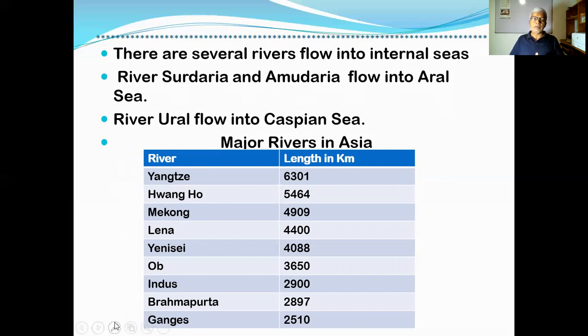Therefore, these rivers are very important in human activities too, because they supply water to industries, agriculture, and other human activities. Therefore, these rivers are very important in creating industrial and agricultural activities in these regions.